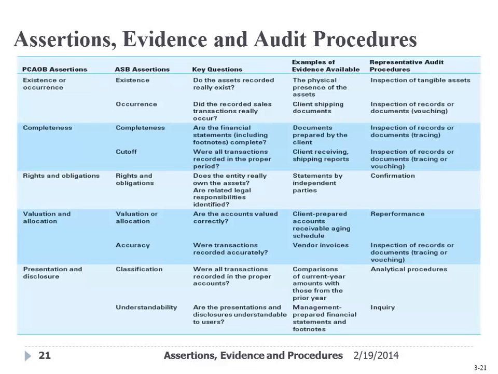All right, so again, that's just kind of relating the assertions and the evidence and the audit procedures. Let's look at one more. Rights and obligations. So here the key question is, does the entity really own the asset? Are related legal responsibilities identified?